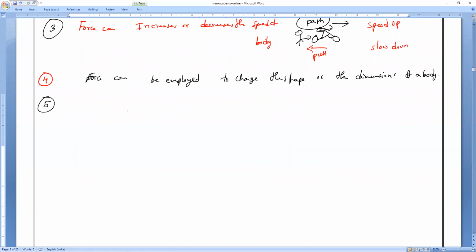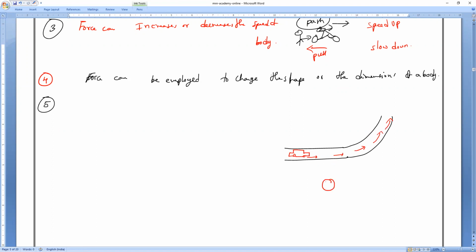Next, last effect of force. Due to applying force, for example, when a car changes direction, do you need to apply force or not? If you are traveling on a straight road and suddenly your car wants to take a turn, it will not turn automatically, you need to control the force. We need to apply the brakes and the accelerator, balance them, and then only we can change the direction.